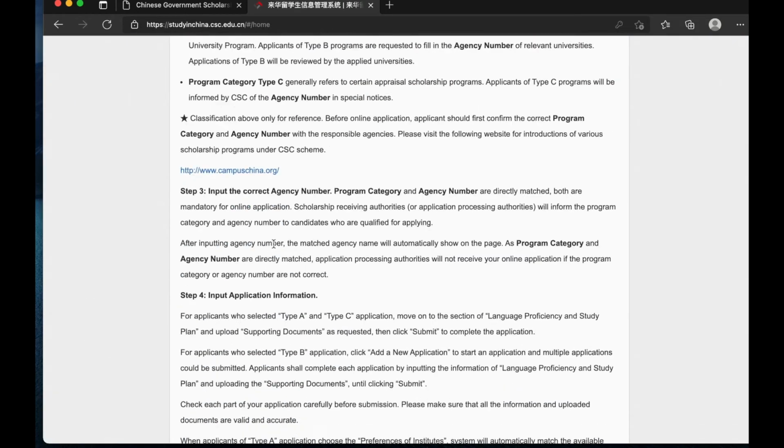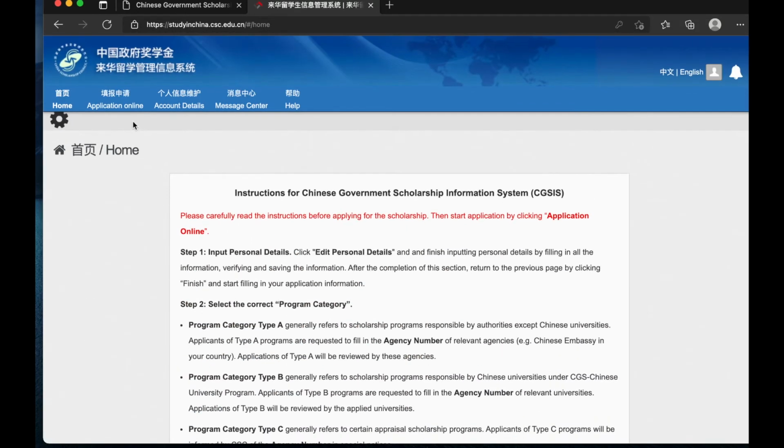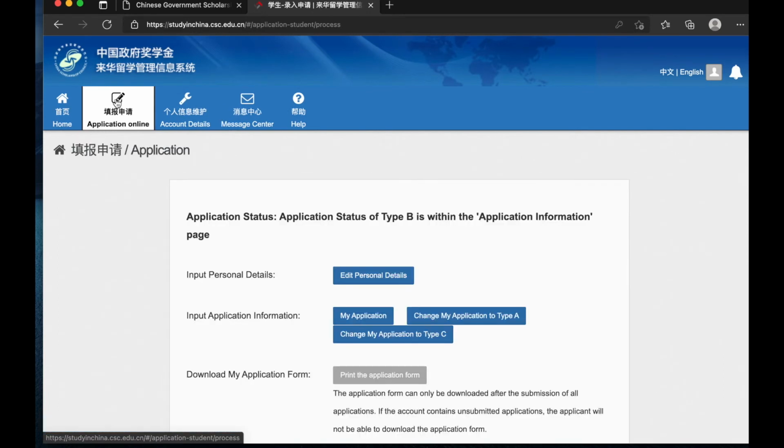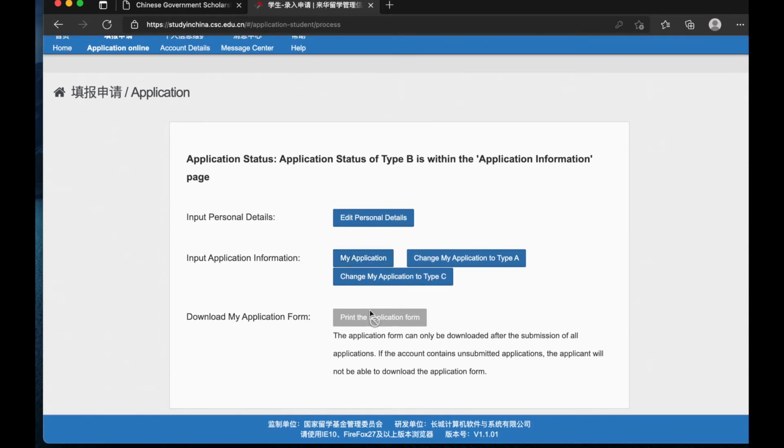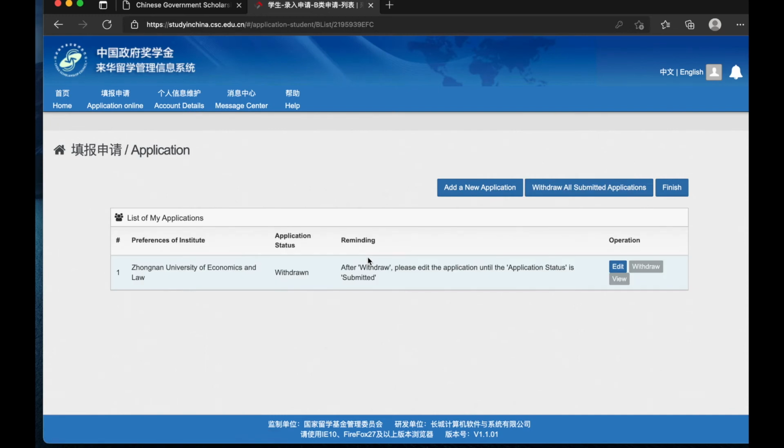So once we log in, you click on online application, and then you come to my applications. For those of us who still want to know more about being a first time user, you can click on the link in our description box below to look at how to edit your personal details and set up your account for the first time.